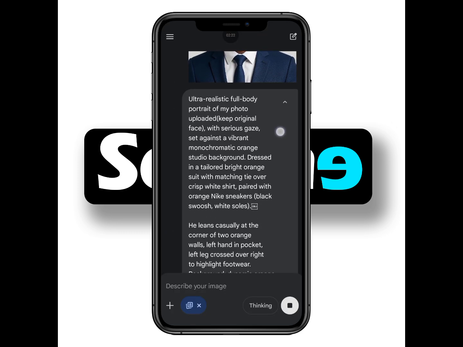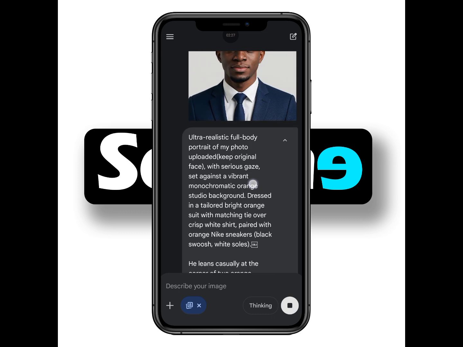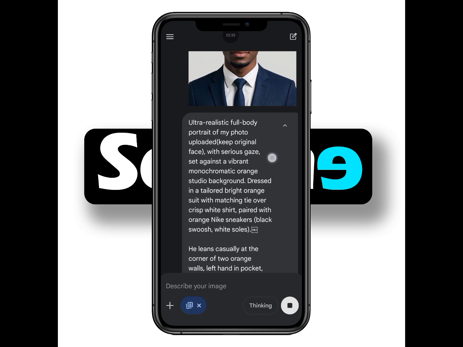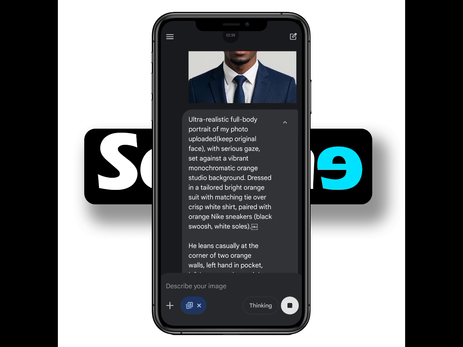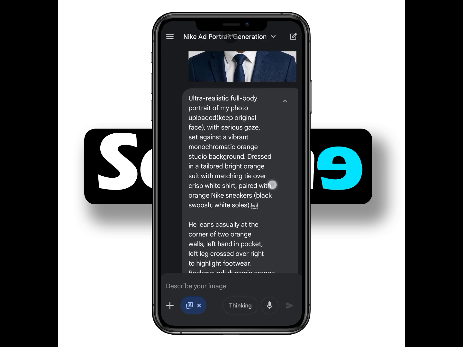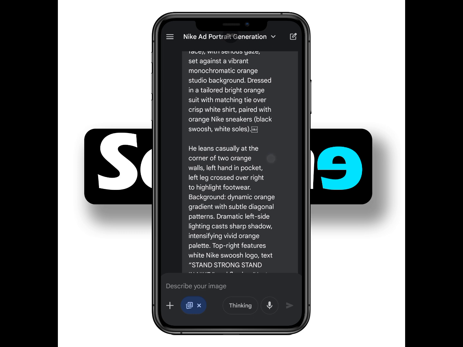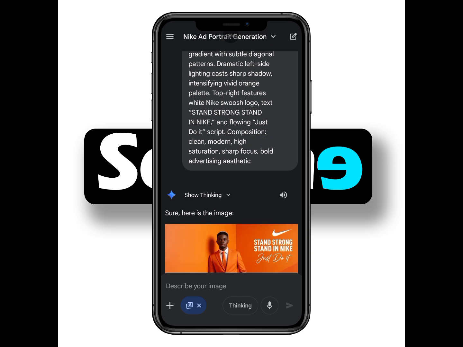If you want to read the prompt, this is it. Ultra realistic full body portrait of my photo, the one I've uploaded, this particular picture. This can be your own picture that you upload. I saw this on Pinterest and I downloaded it actually. With serious gaze set against a vibrant monochromatic orange studio background, dressed in a tailored bright orange suit with matching tie over a crisp white shirt, paired with orange Nike sneakers, black swoosh, white shoes. He leans casually at the corner of two orange walls. So yeah, that's basically it.